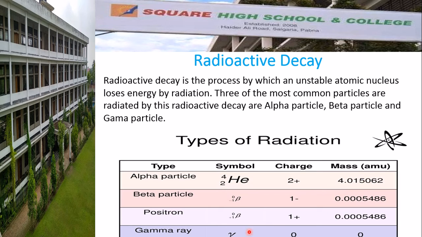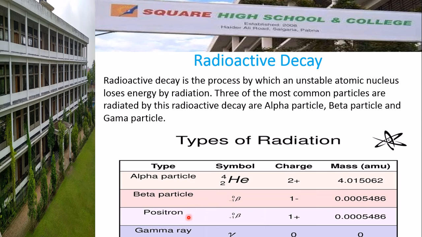4.015062 AMU. Beta particle, it is a high speed electron. It has no proton or neutron, only 1 electron and its charge is negative. Its mass is very negligible, that is 0.0005486 AMU. Positron, it is also like a beta particle.